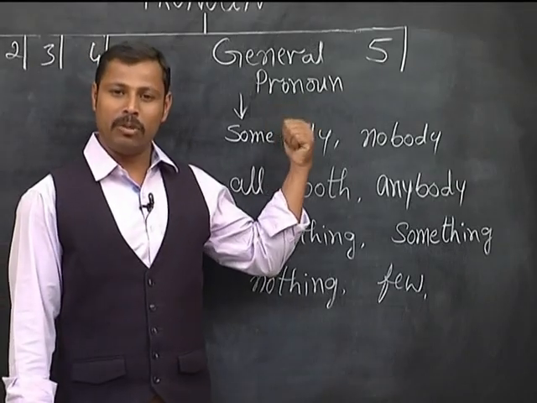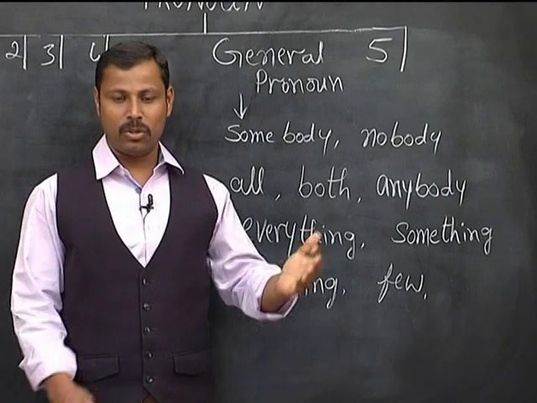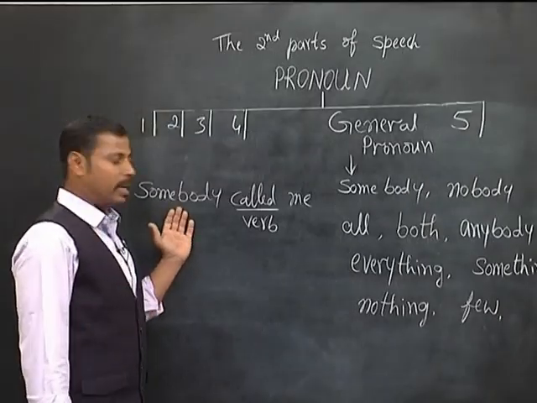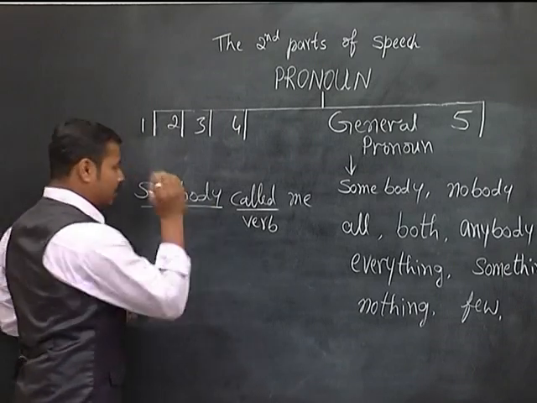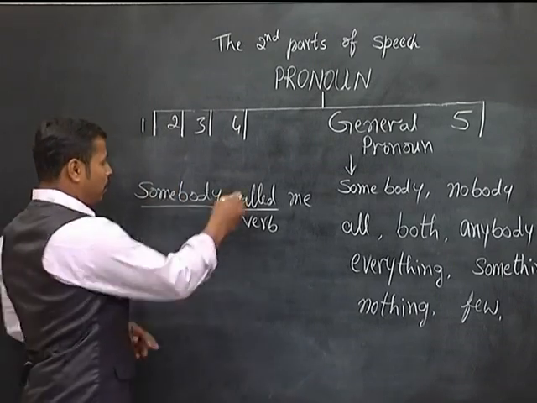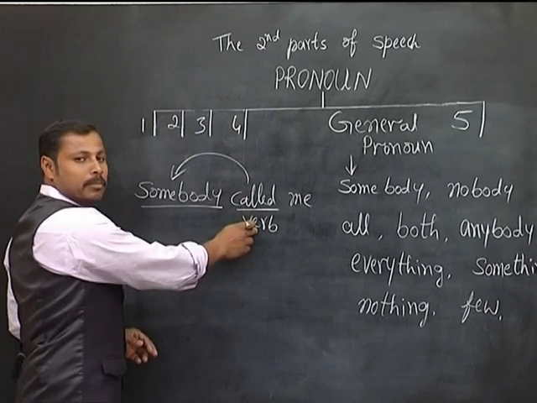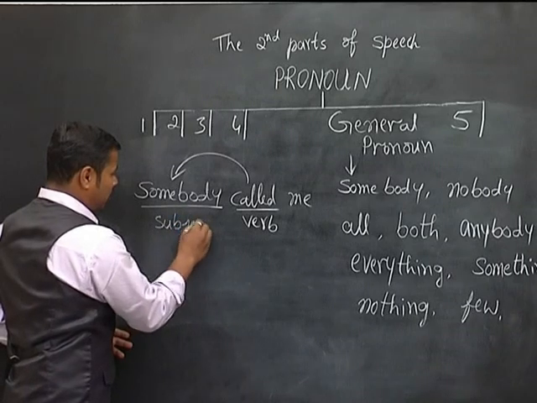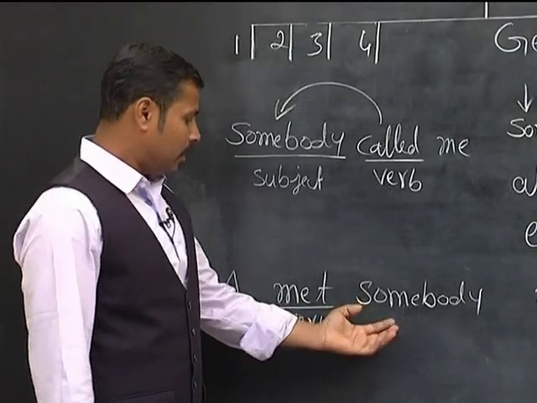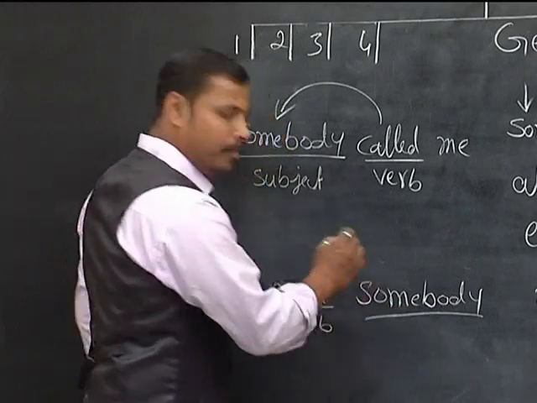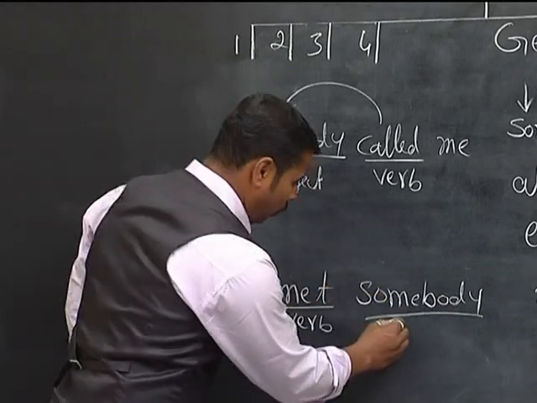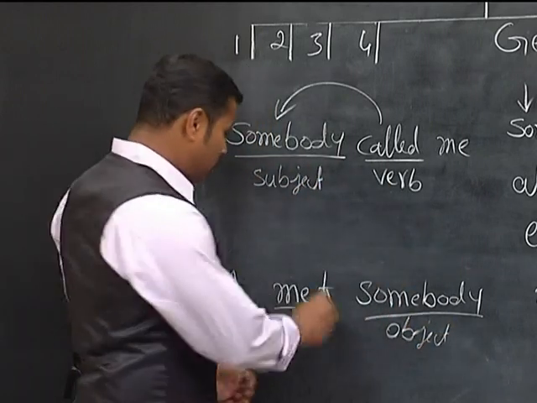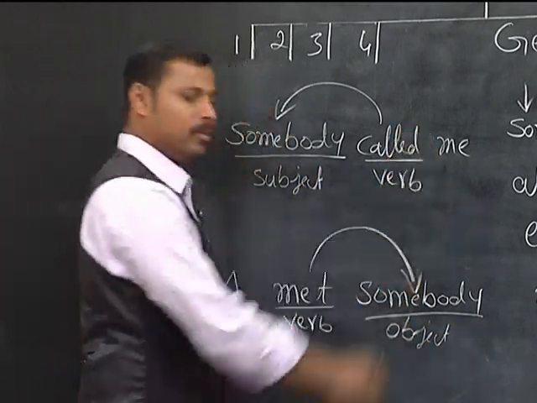General pronouns can be used as subject word also and object word also. For example, general pronoun is used at the beginning of the sentence and it is used before the verb. So here it is subject word. Here general pronoun is used as object word because it is used after the verb.